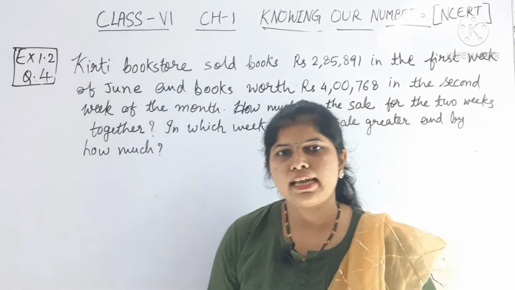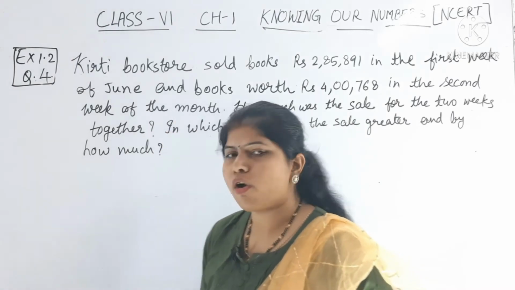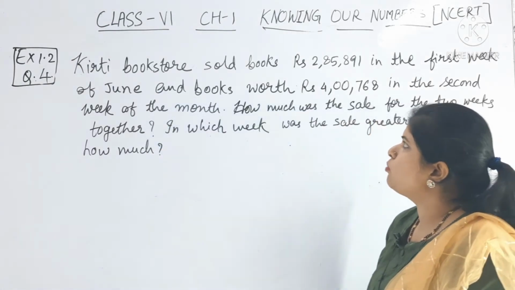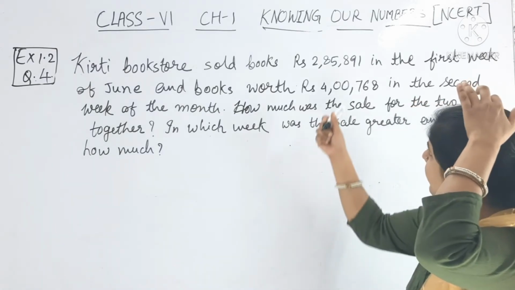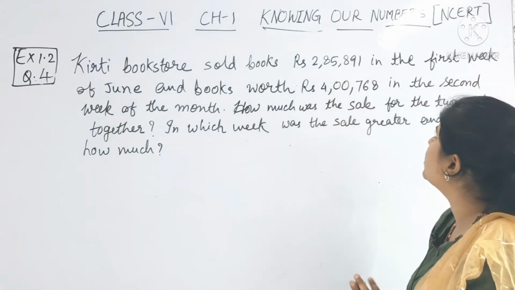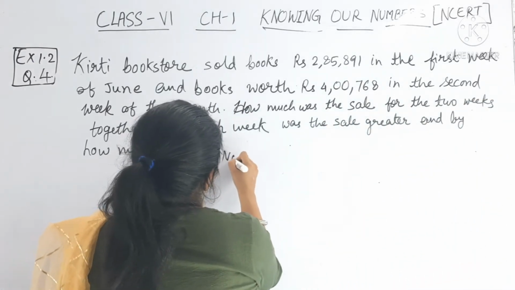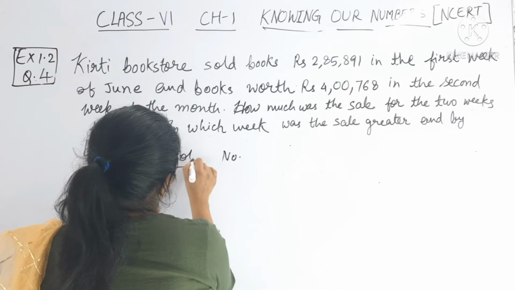Okay, now students, let's see question number 4 of exercise 1.2. Alright. What is the question? Kirti bookstore sold books worth rupees 2,85,891 in the first week. So number of books, here I am writing the solution.